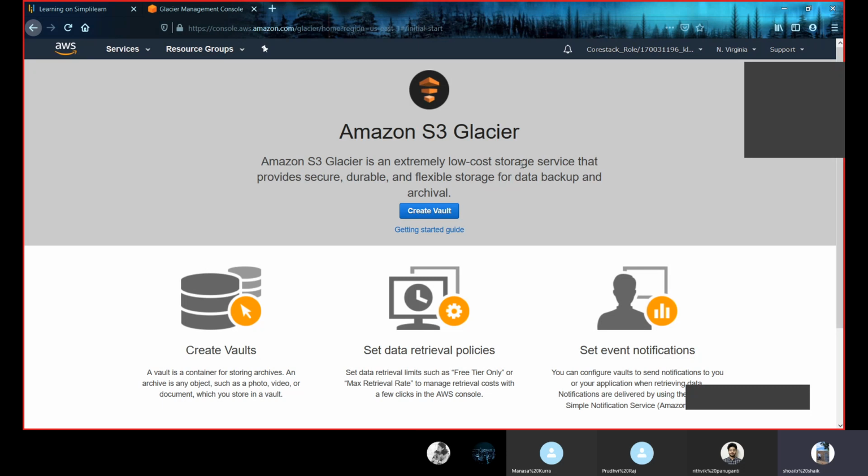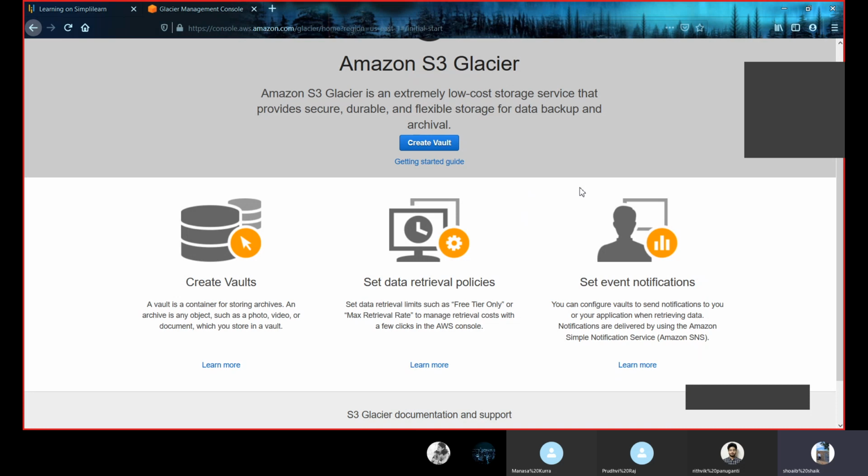This is designed to deliver almost 99.999% durability and provides comprehensive security and capabilities that can help meet even the most different requirements. Using Amazon S3 Glacier, we can store any type of data. We can hide that and we can use this for backup. This is highly flexible, highly durable, and using this costs us very little. That is, you can store data for as little as $0.004 per gigabyte.